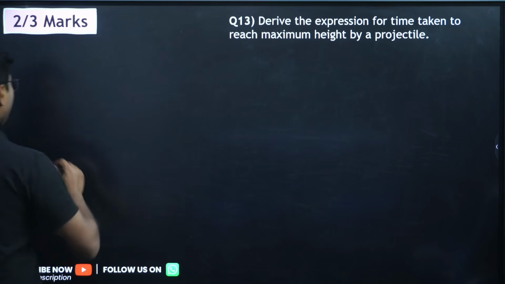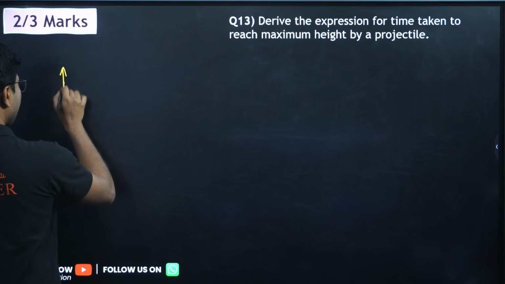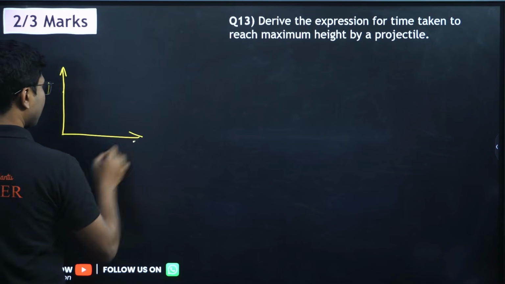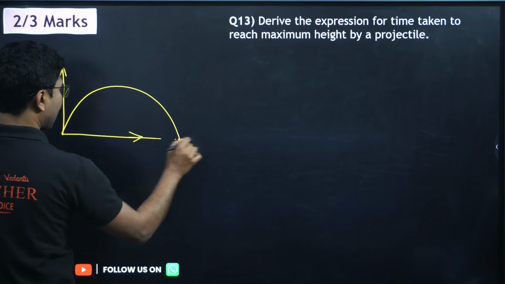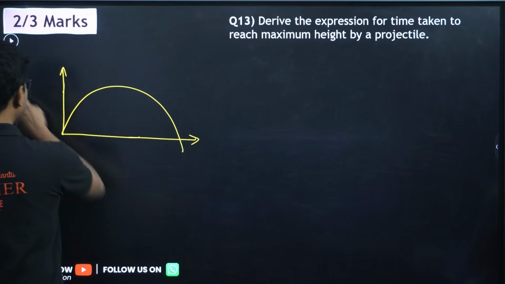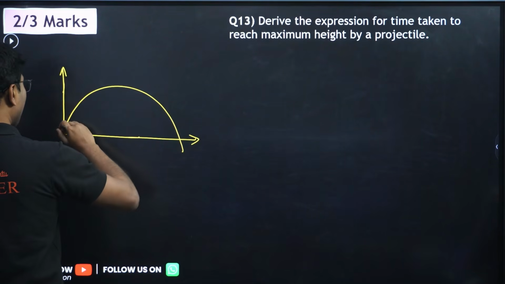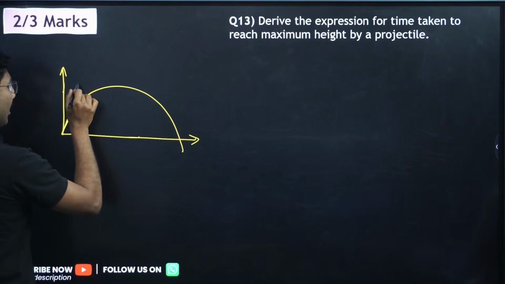Next, derive the expression for time taken to reach maximum height by a projectile. So suppose you have thrown a projectile. This is a small derivation. This is not to show that the trajectory of a projectile is a parabola or to calculate the range, etc. Those are generally 5 marker questions. But here we have projected a projectile with velocity v.